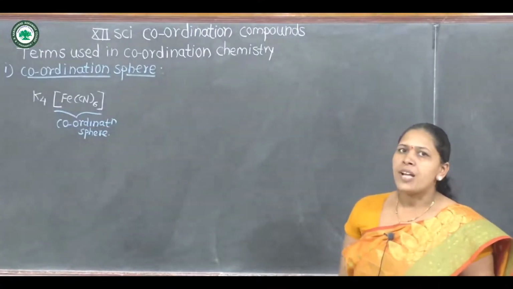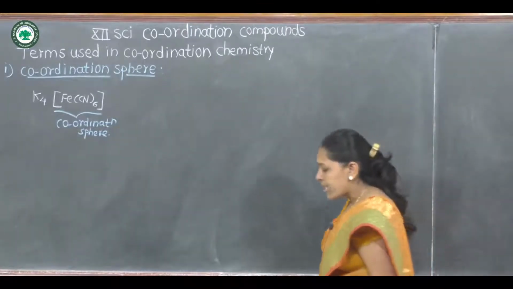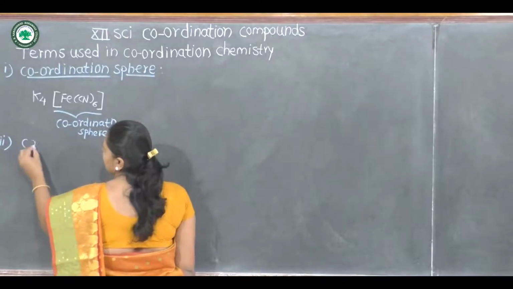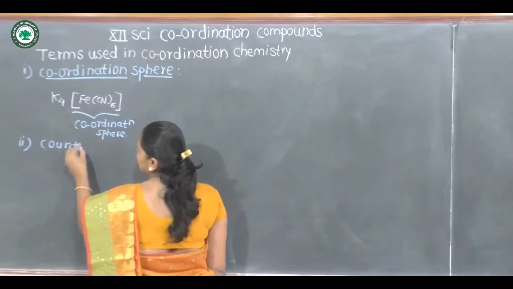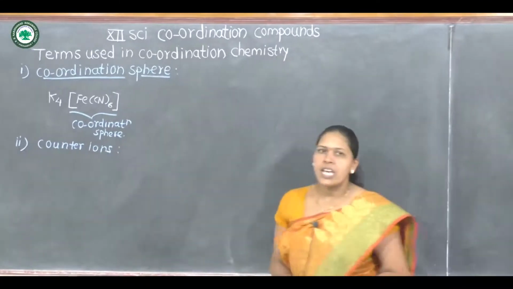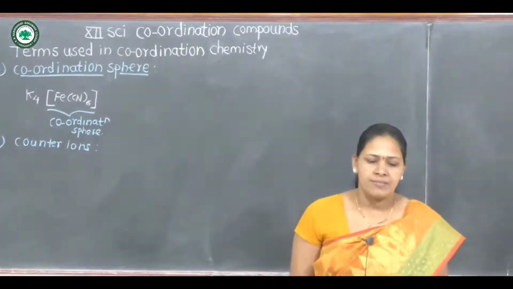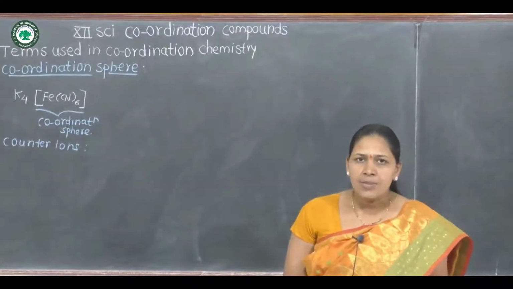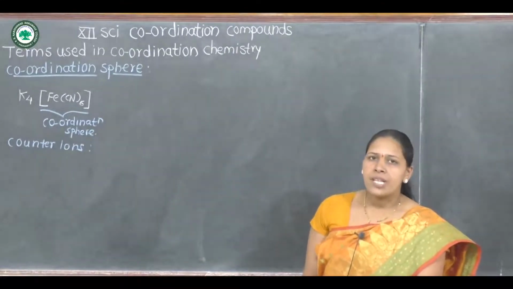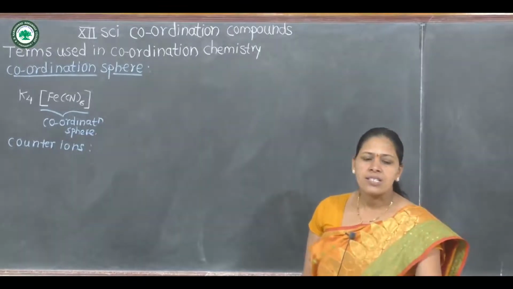Then another part of every coordination compound is counter ions. Second term is counter ion, or it is also called as ionizable ions. Ionizable groups shown outside the square bracket, that is called as counter ion.